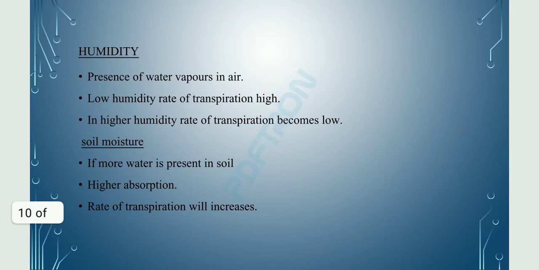The third factor is humidity. Humidity is the presence of water vapors in air. In case of low humidity, the rate of transpiration is high, while in case of higher humidity, the rate of transpiration becomes low.